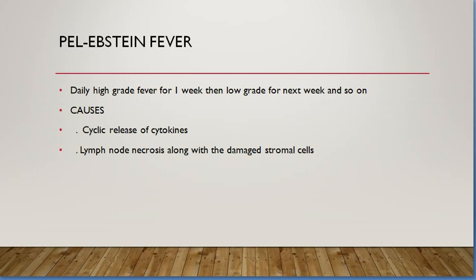They keep having this pattern where they have about 3 to 10 days of high-grade fever, then they become afebrile, and then they have the same pattern again. It is very typical for Hodgkin lymphoma. The cause of this kind of pattern is the cyclic release of cytokines, and in lymphoma patients, lymph node necrosis along with damaged stromal cells.